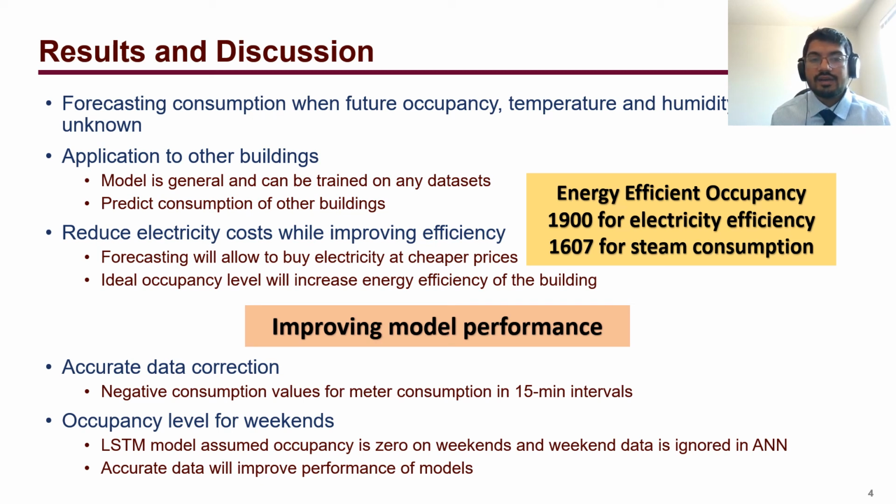First is accurate data correction, where negative consumption values were given for meter 10 and a couple of other meters. Negative electricity consumption does not physically make sense, and though we used it to train the model, correcting these values will definitely improve the model performance.